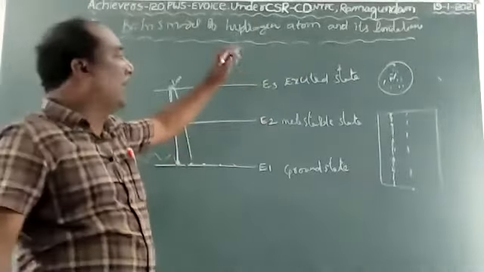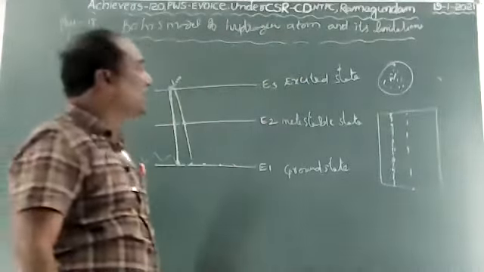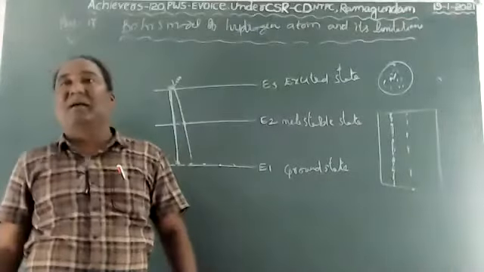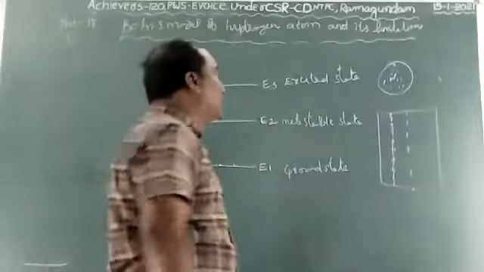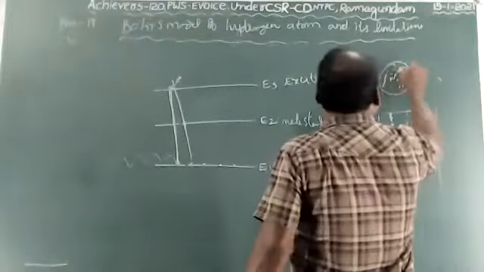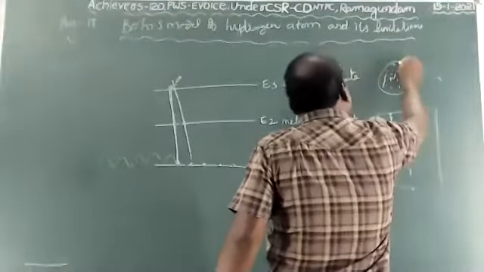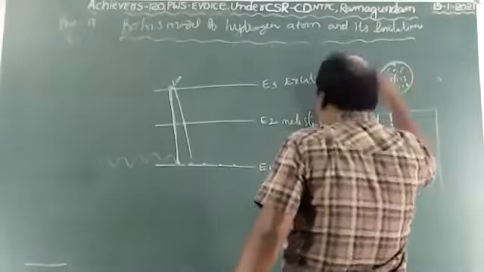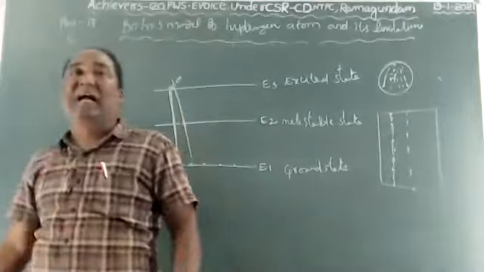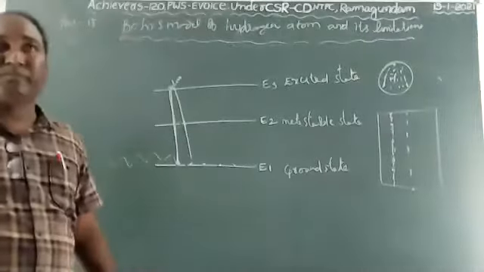He did not explain why these finer lines are formed in the hydrogen atomic model, because the model did not account for the splitting of finer lines.